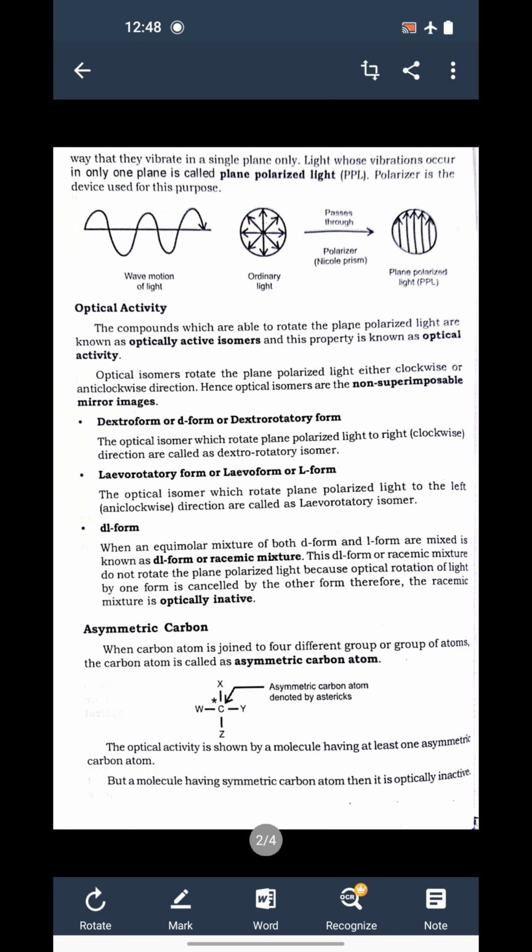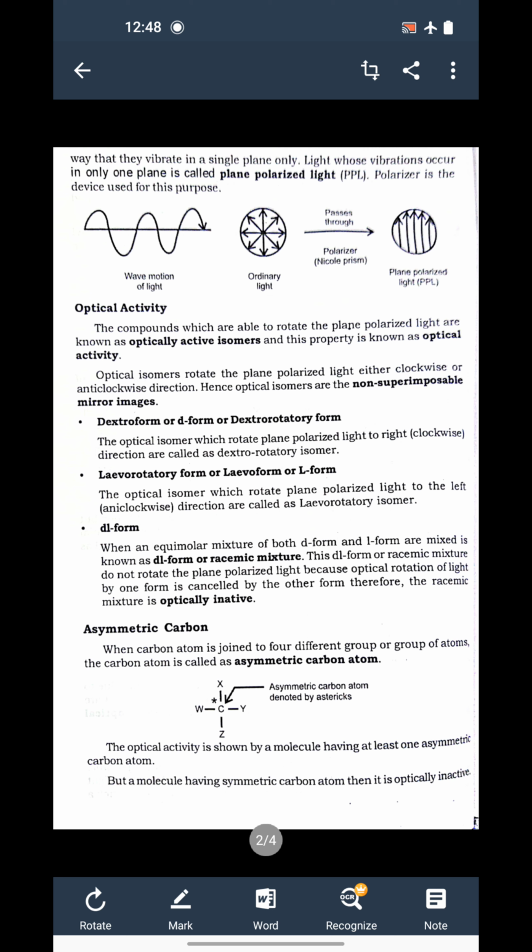Now how an optical isomer rotates PPL, in which direction, depends on that. Optical isomers are classified as dextro form or D form, or dextro-rotatory form.